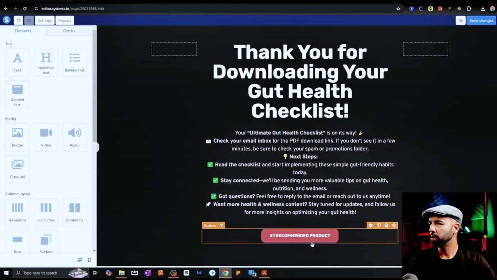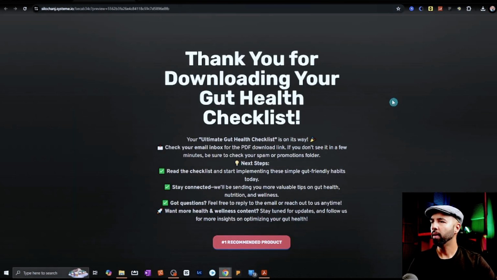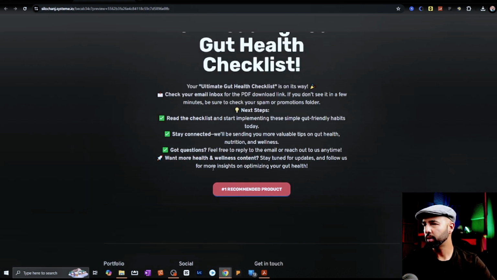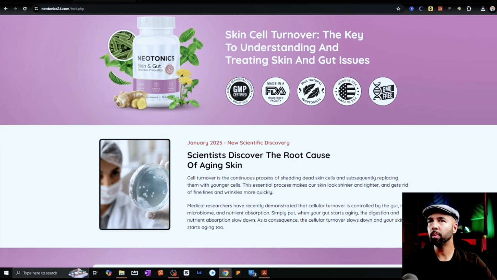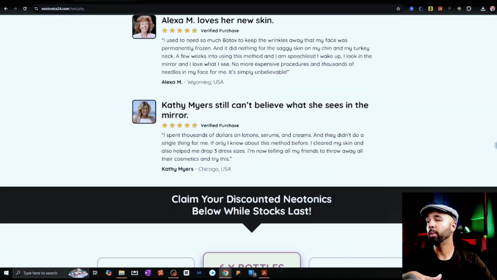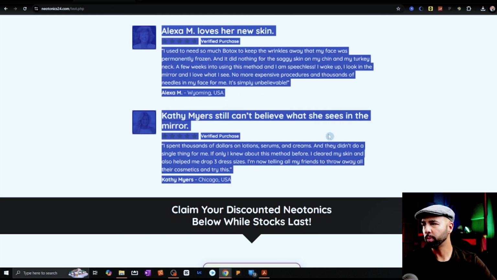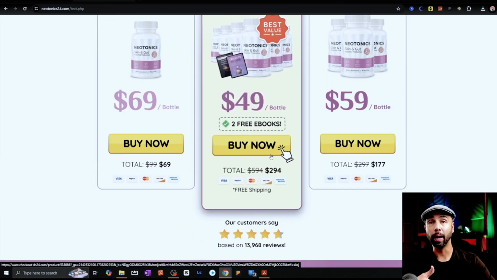And so let's try this out now. So I'll hit save changes. So we have this page now. And so when somebody is notified to check the inbox for the PDF download link, and they reach the end of this description here, there's this big red button. And when they click it, it takes them over to this affiliate products page where there's everything we need here to sell it, meaning not just the price and the checkout button, but all of this social proof as well of people who actually use this stuff. Of course, there's this lovely bouncing buy now button.